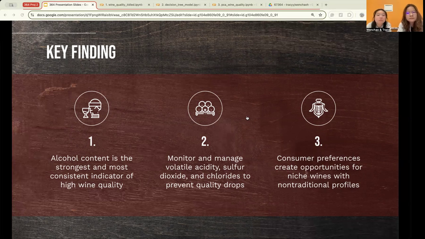And third, consumer preferences create opportunities for winemakers to target niche markets. PCA components like PC 5, 6, and 7 reveal that certain components typically considered negative, such as residual sugar and chlorides, can actually enhance wine quality in specific contexts. This opens the door for market segmentation, where winemakers could create tailored wine profiles to suit consumer tastes, such as sweeter or more mineral-forward wines. In summary, these findings suggest that winemakers should optimize production processes based on chemical properties, creating unique wine offerings that improve overall quality control, leading to better market alignment and consumer satisfaction.